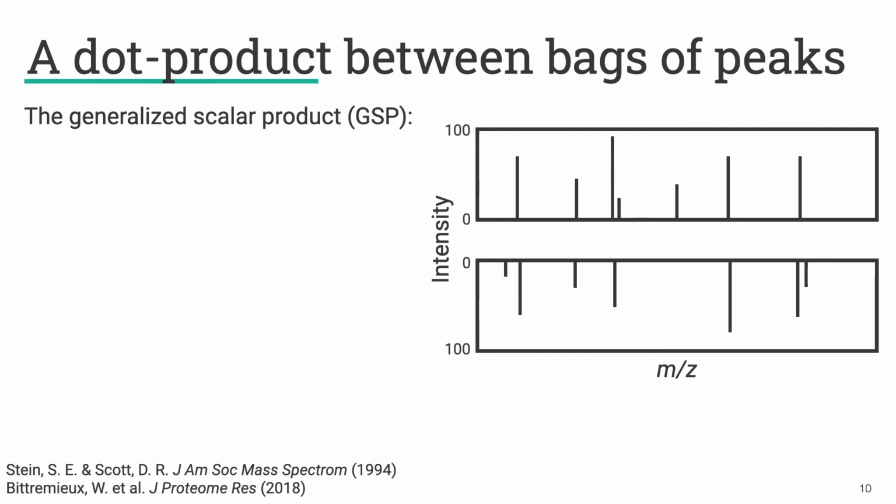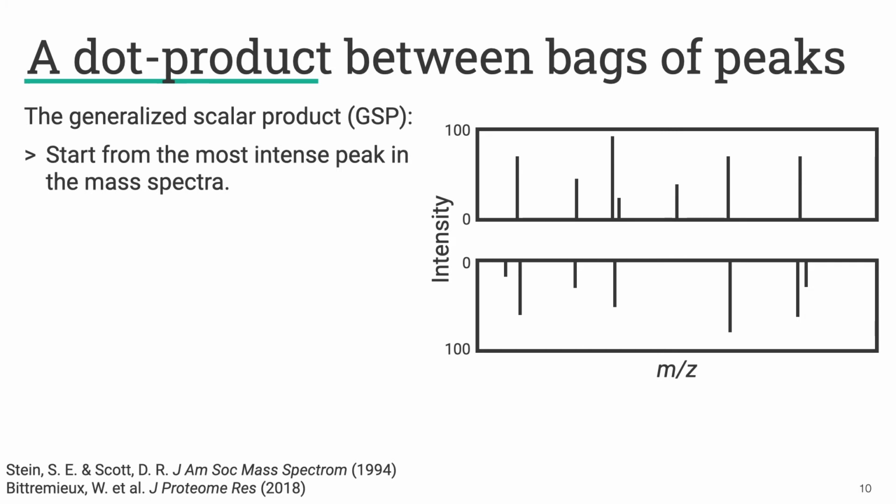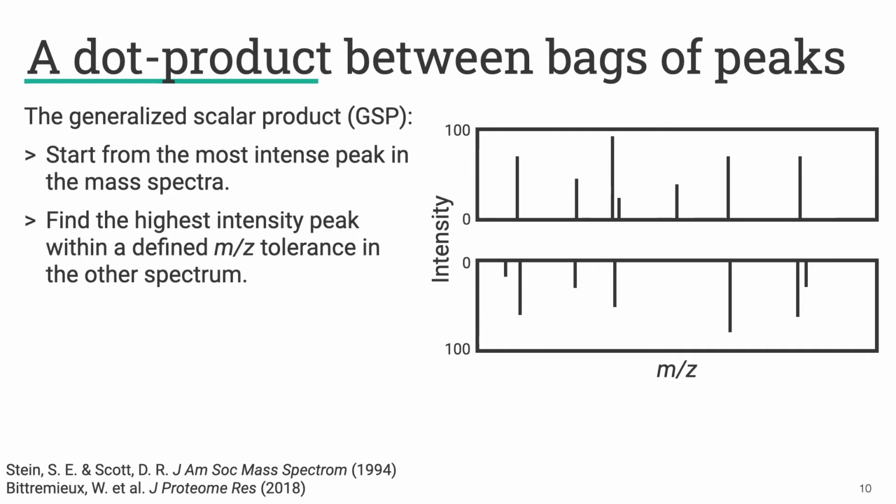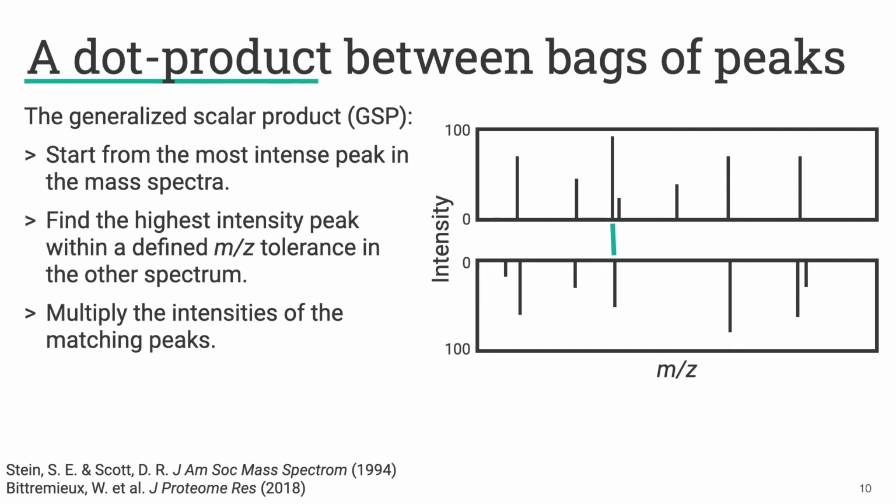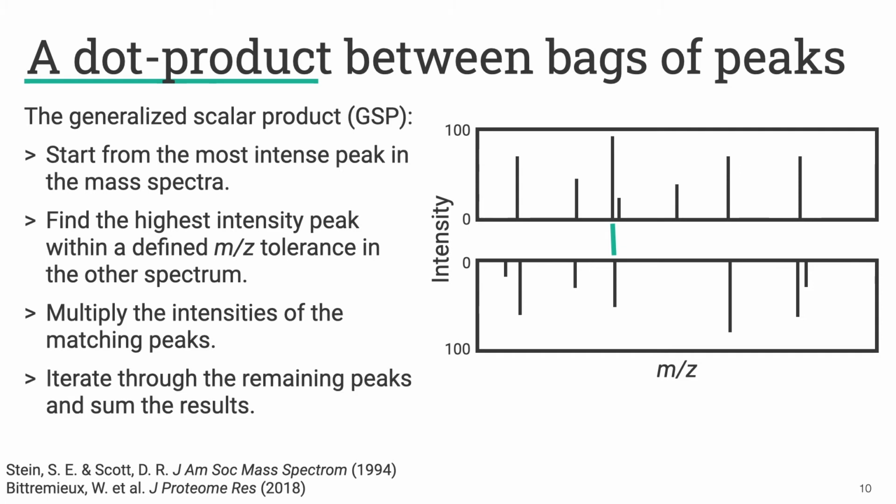The basic algorithm is this. You start with the most intense peak in a mass spectrum, or in the two mass spectra you're trying to compare. You find the highest intensity peak within some defined tolerance in the other mass spectrum, and then those become a pair, and you multiply the intensities of those peaks. Once two peaks have been paired, they can't be used again for the rest of the calculation, but you iterate through all of the remaining peaks and sum those results. So this is essentially a dot product that allows for a little wiggle room on the m/z axis. Here's, in my example mass spectra, what all the peaks look like once they've been paired.